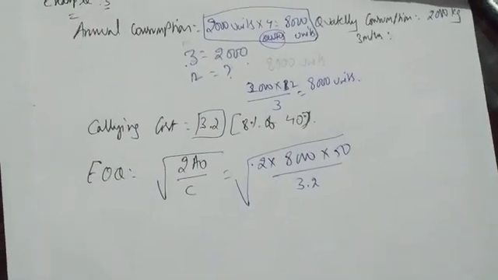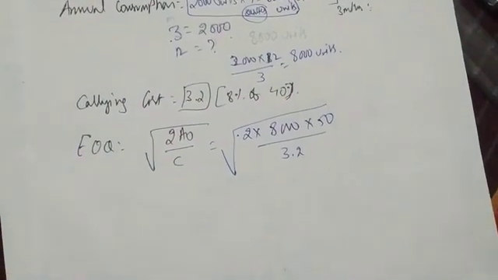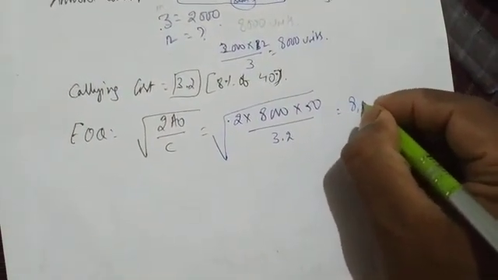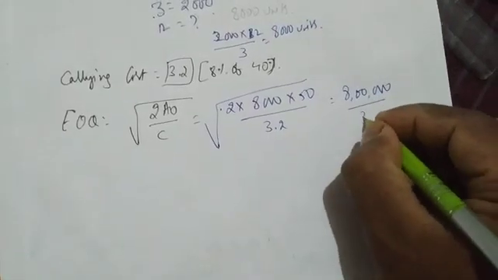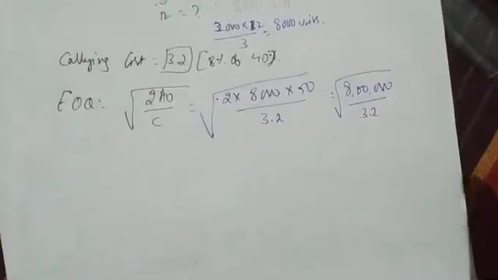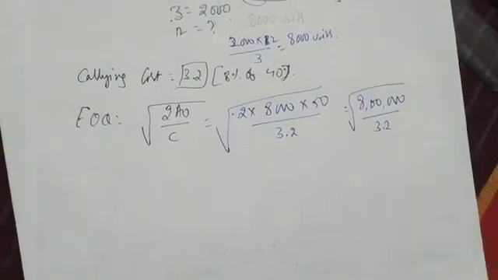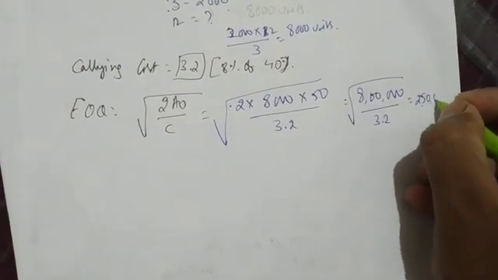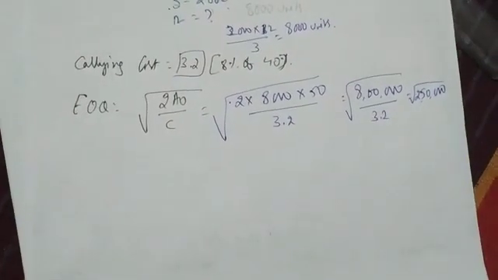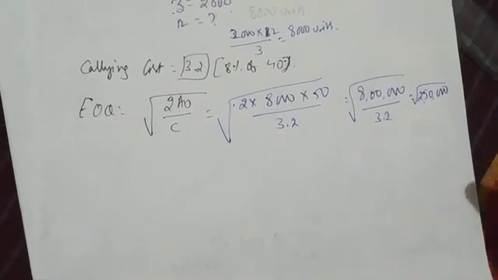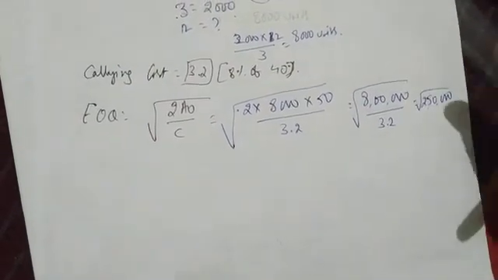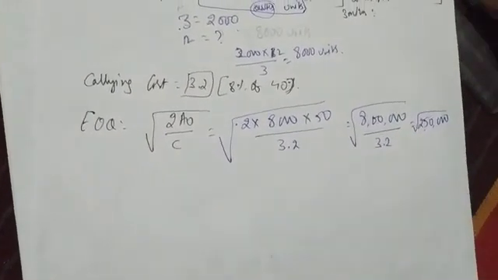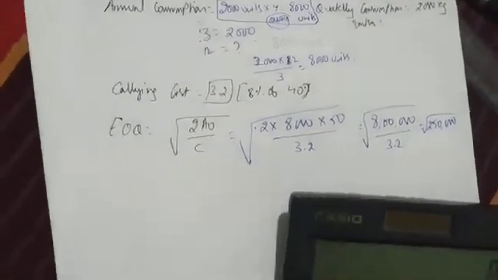Multiply 2 into 8000 into 50, you will get 8 lakhs, divided by 3.2. You will get 2,50,000 under root. When you take the root, 2,50,000... What? 2 lakh. What is happening to the calculator?